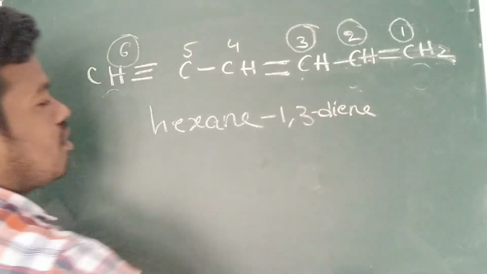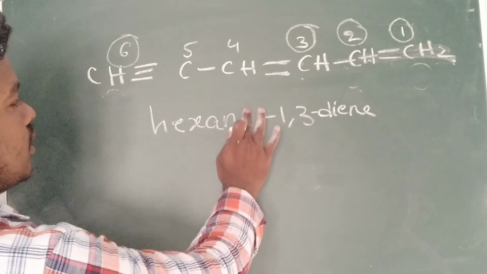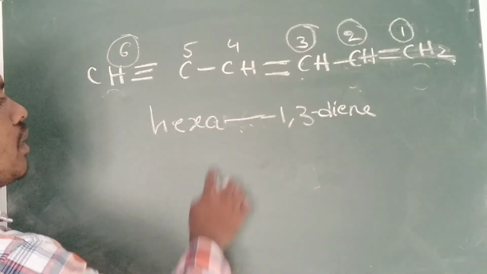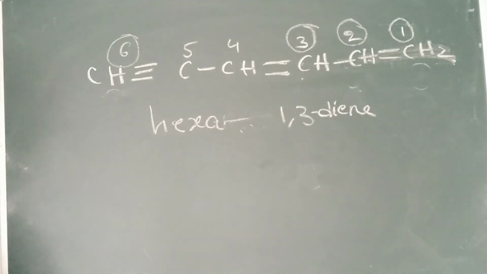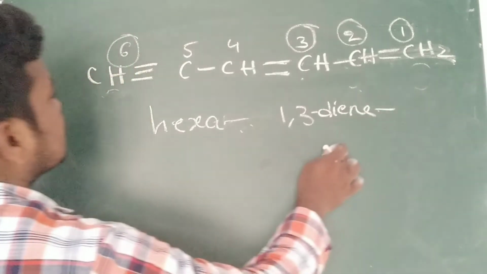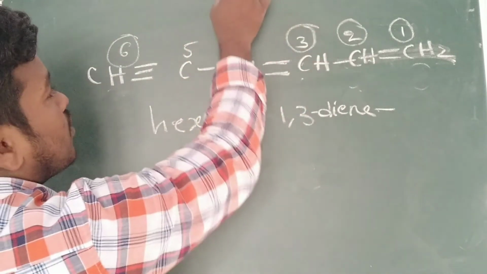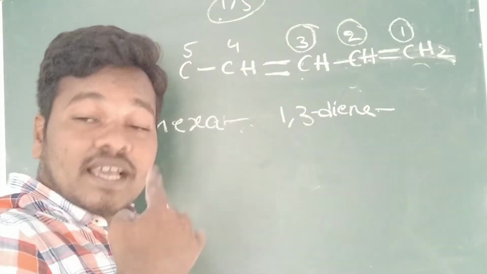Diene. 1, 3 diene is presented. Hexa 1, 3 diene. If you want to write hexa, the double bond is there, no? That time we have to use the word hexa. Hexa 1, 3 diene, and the triple bond we also have to mention. The triple bond is presented in which position? Sorry, before it is 1, 5. I have written it as 1, 6.